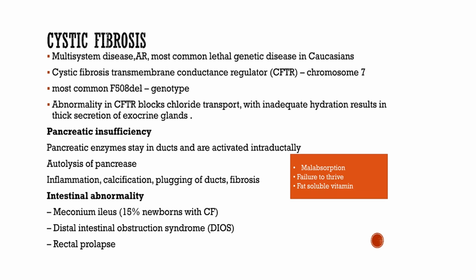aspects of transmembrane movement of water and ions, leading to inadequate hydration, resulting in thick secretion of the exocrine glands. Pancreatic insufficiency occurs because the pancreatic enzymes stay in the duct and are activated intraductally. Autolysis of the pancreas takes place and there is inflammation, calcification and fibrosis. Intestinal abnormality: newborns who are predisposed to cystic fibrosis can present with meconium ileus, distal intestinal obstructive syndrome, and rectal prolapse. Usually, these children present with malabsorption, failure to thrive, and deficiency of fat soluble vitamins.